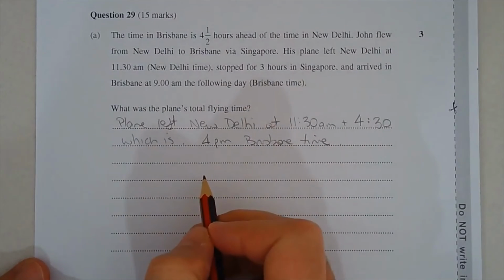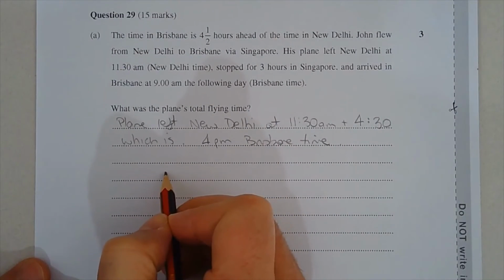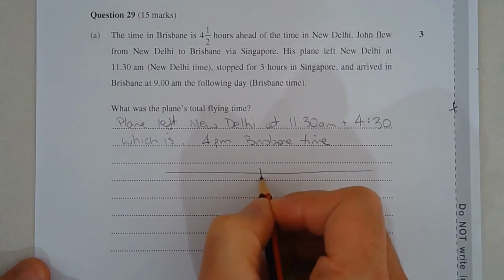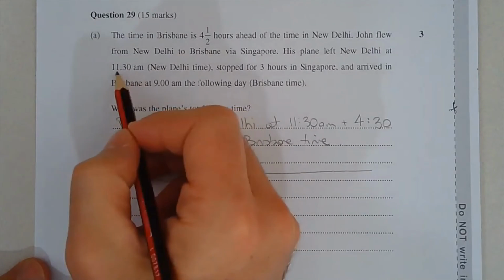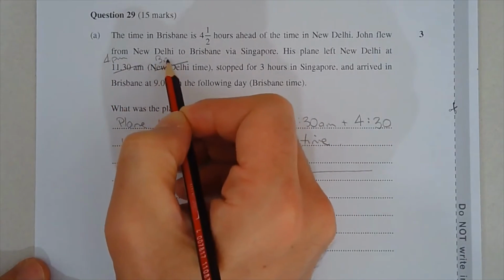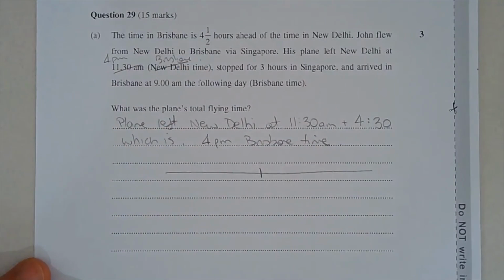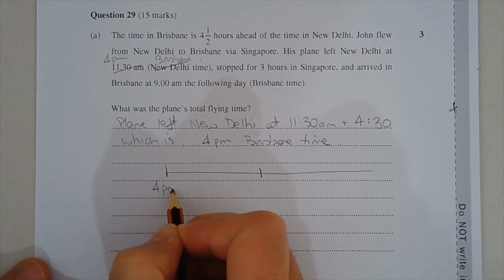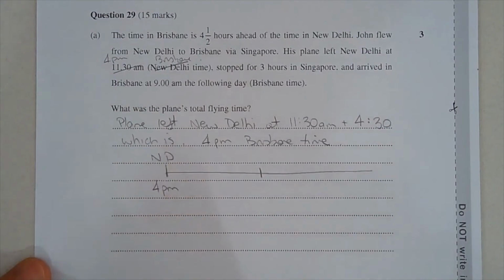So we're going to draw a number line to help visualize what's going on here. Now that everything is in Brisbane time, this 11:30 a.m. is now 4 p.m. Brisbane time instead of New Delhi time. So starting off from New Delhi, I'll put ND here.